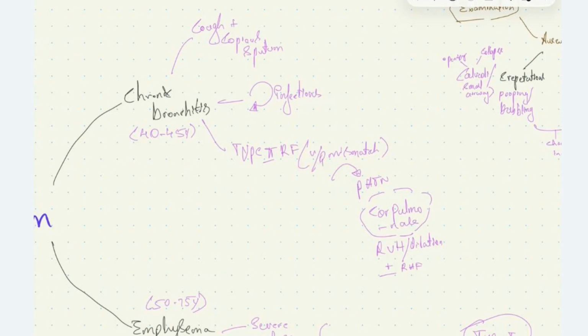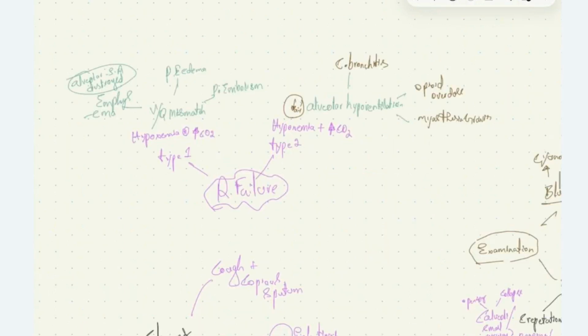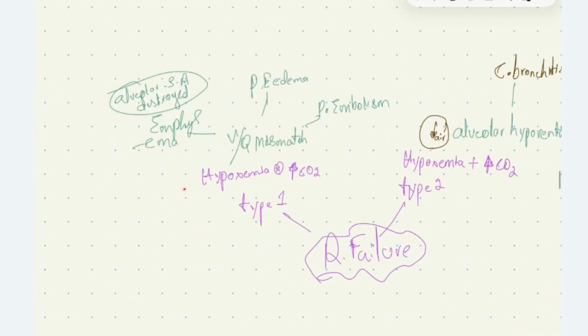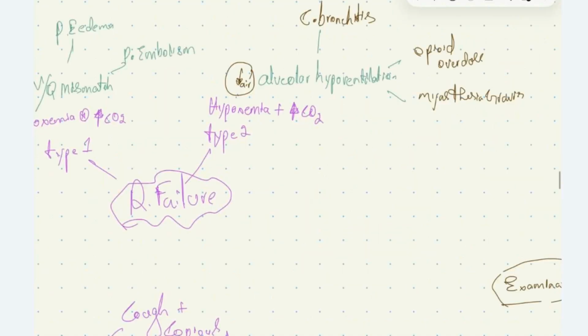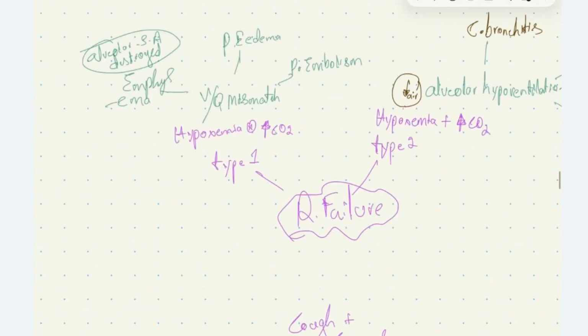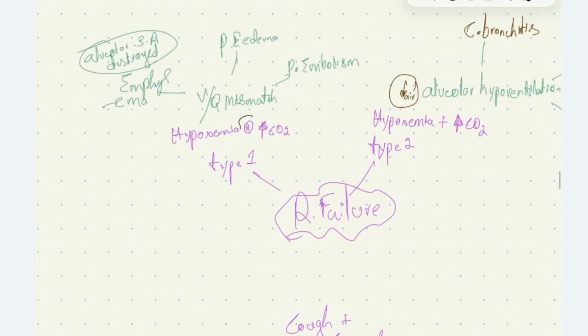What is this type 1 and type 2 respiratory failure? In respiratory failure, the patient will have hypoxia, which is common to both type 1 and type 2. If along with hypoxia there is no hypercapnia, it is called type 1 respiratory failure. If along with hypoxia there is concomitant hypercapnia, it is called type 2 respiratory failure. In type 1, the CO2 levels are not increased, so hypercapnia is not seen. In type 2, the hypercapnia is seen.